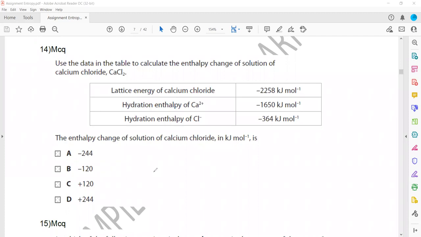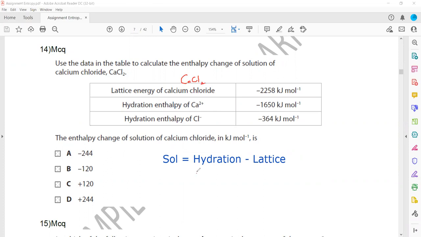Yes, sir. The next one, we again need enthalpy change of a solution. So how to calculate the enthalpy change of a solution? It is the hydration minus the lattice. But it is important that they give you values only for 1 mole. When hydration of calcium chloride occurs, it should be for 2 chloride ions because the formula of calcium chloride is CaCl2.